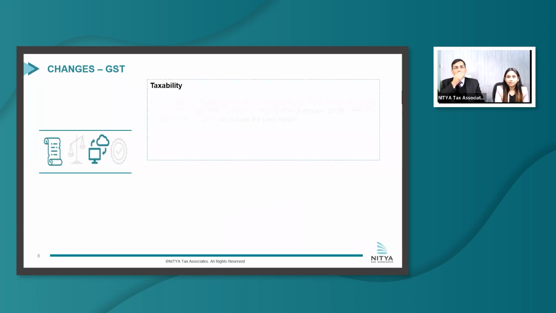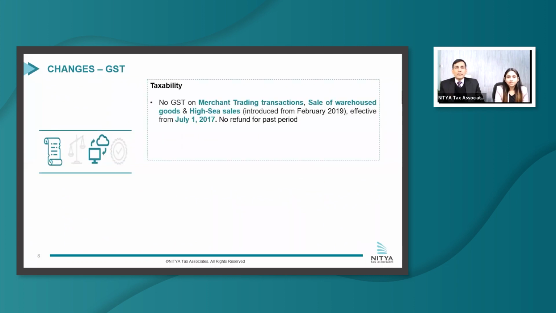Starting with taxability, the transactions like merchant trading, sale of warehouse goods, and high sea sales were brought in Schedule 3, that is, transactions or activities which are neither treated as supply of goods nor treated as supply of services, from February 2019. Many taxpayers were receiving show cause notices from the department stating that they are liable to pay GST for the period before February 2019.